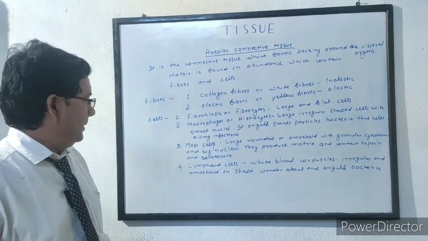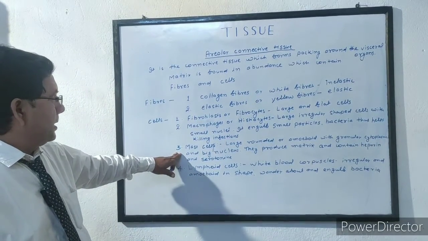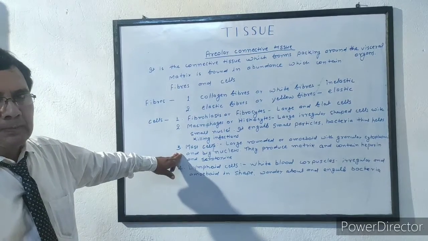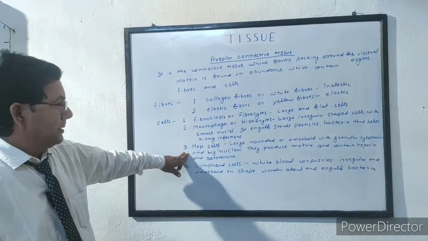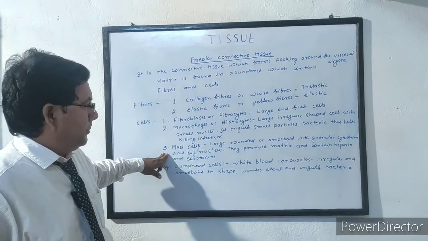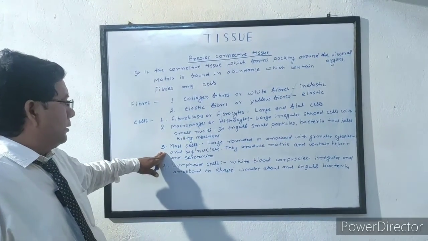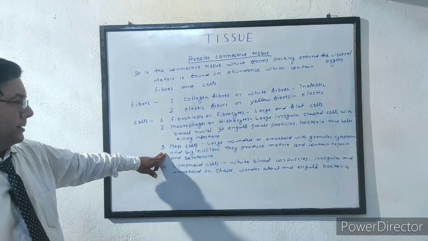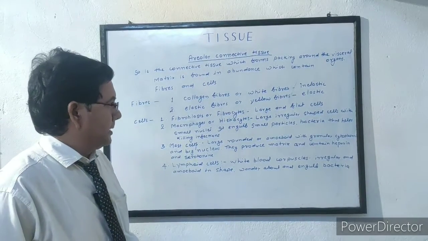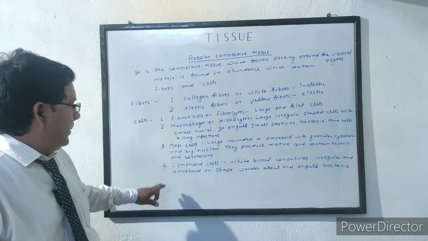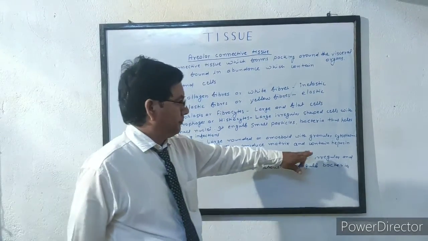Next type of cells present in areolar connective tissue are mast cells. The mast cells are large, rounded or amoeboid with granular cytoplasm and a big nucleus. They produce matrix, that is liquid substance, and contain heparin and serotonin.